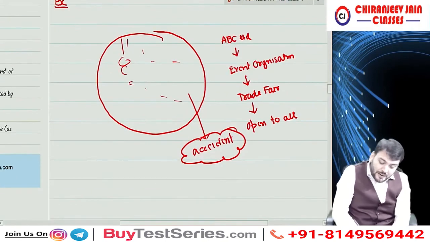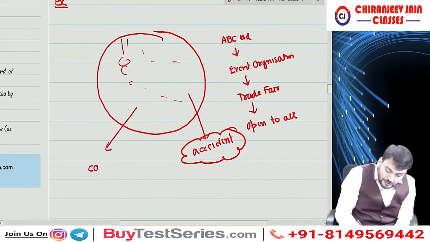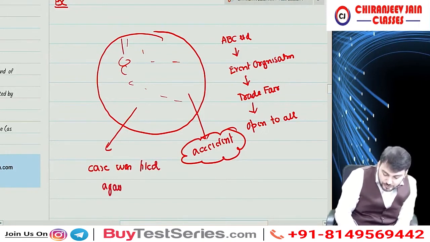And therefore a case was filed against ABC Limited.